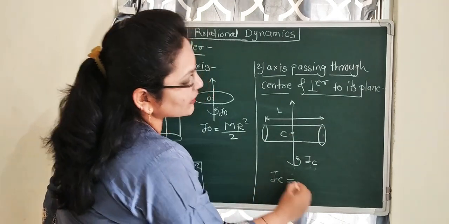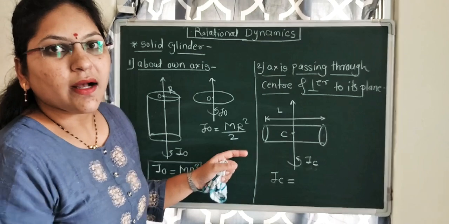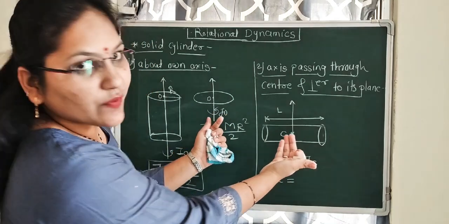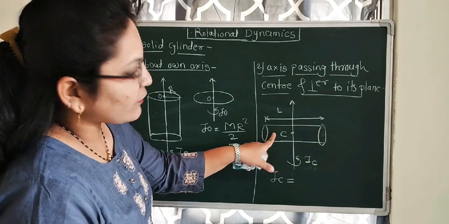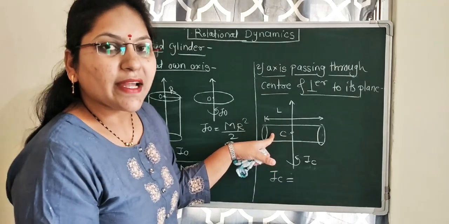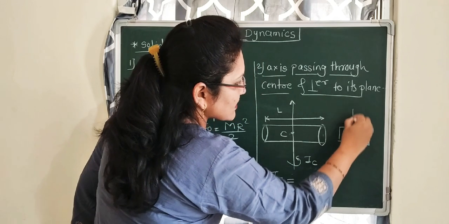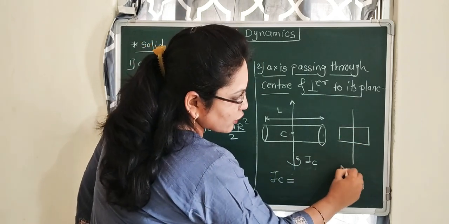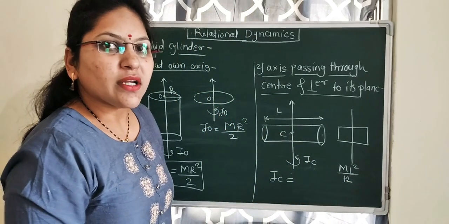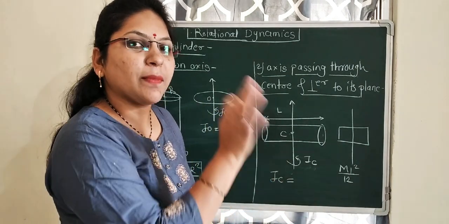Then I_C equals, see here, the solid cylinder looks like a metal rod when viewed from the front side. For a metal rod, the moment of inertia about the center is ML square by 12. It looks like a metal rod like this, with the axis passing through the center. For this, the moment of inertia is ML square by 12. But it is not a metal rod. It looks like a metal rod, but it is composed of a number of discs.